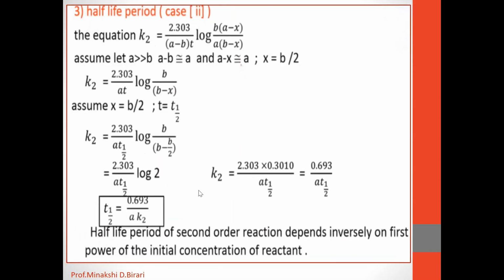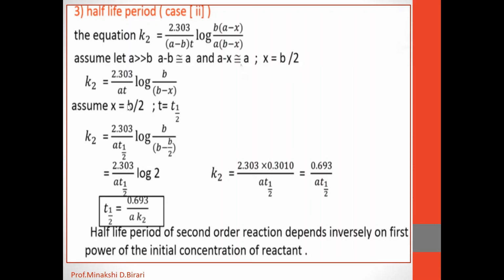Now for half-life period for the second method, second case, we have the equation K2 is equal to 2.303 upon A minus B into T log of B into A minus X upon A into B minus X. So if we assume that A is greater than B, then A minus B is nearly equal to A and A minus X is nearly equal to A. X is equal to B divided by 2.